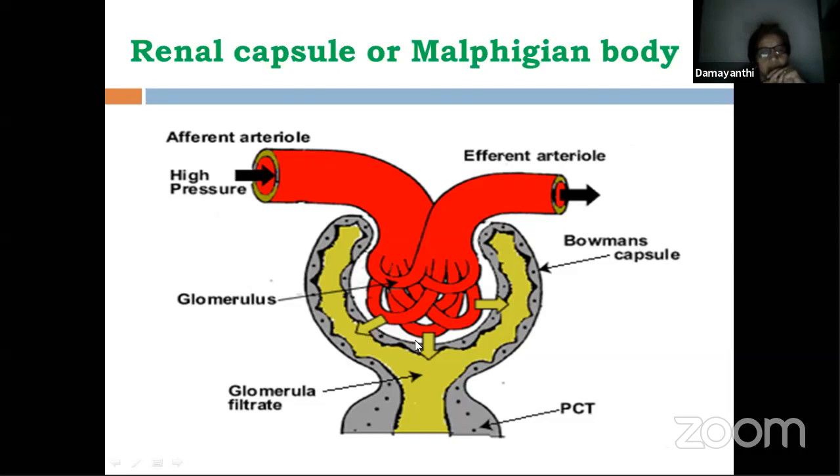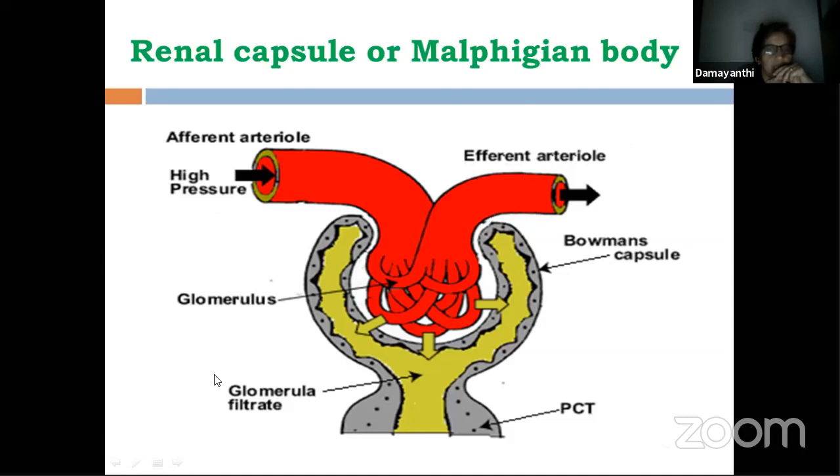You can see this is one space. There is a space over here shown. These spaces are present. That means these are the pores through which the filtrate, after getting filtered, moves into Bowman's capsule. What are these spaces or pores called? They are called filtration slits or slit pores. So this is all about Bowman's capsule. Double walled cup-like structure, outside layer, inside layer, lumen, space present over here, and podocytes. Right? Now let's talk about glomerulus.